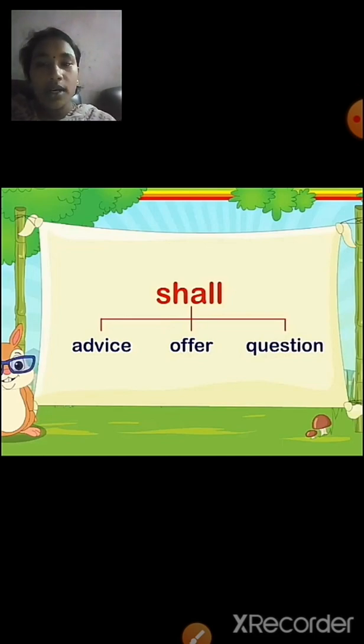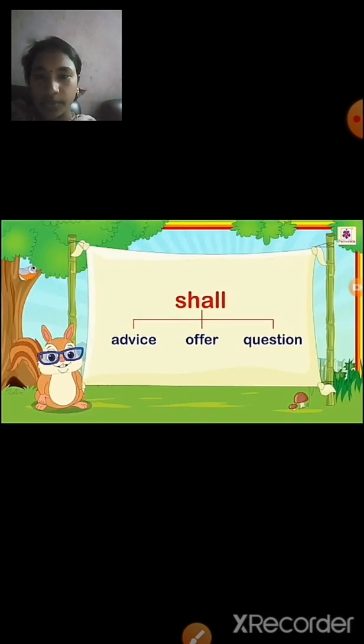The words shall and will are called helping verbs in English grammar. Repeat, shall is used only in terms of advice, offer and question.